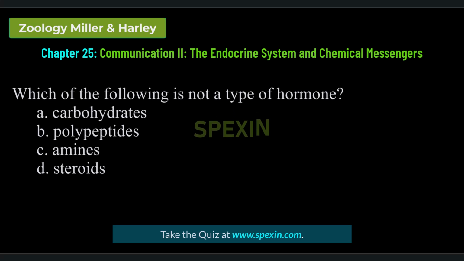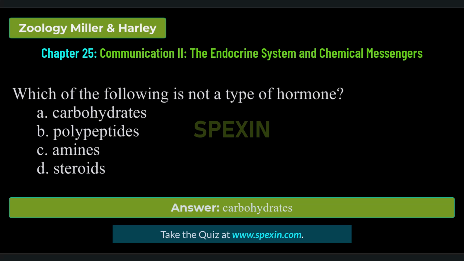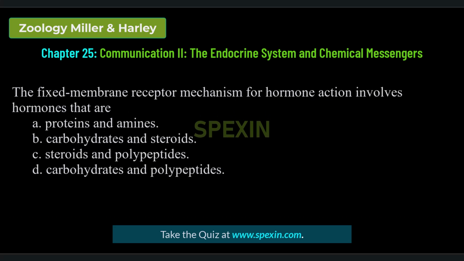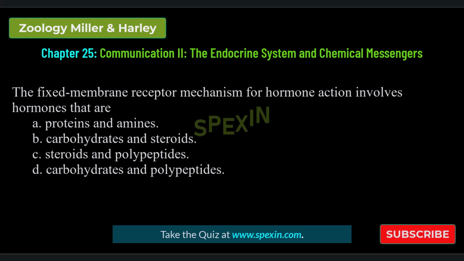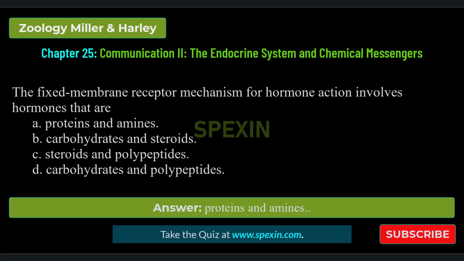Which of the following is not a type of hormone? Carbohydrates, polypeptides, amines, steroids. Correct answer: carbohydrates. The fixed membrane receptor mechanism for hormone action involves hormones that are proteins and amines, carbohydrates and steroids, steroids and polypeptides, carbohydrates and polypeptides. Correct answer: proteins and amines.